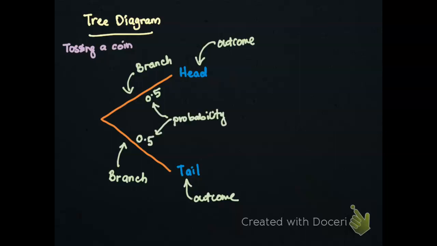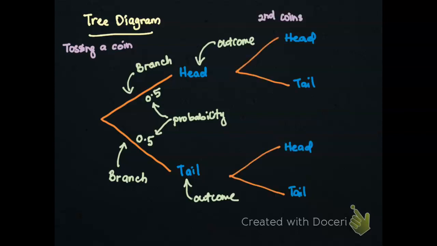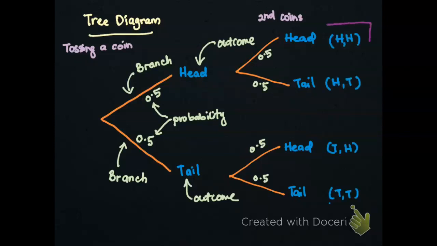Okay, now let's extend the tree diagram by tossing another coin. So this is how we represent the second coin, or the outcome of tossing the second coin. So from this tree diagram, you can identify the possibilities of your outcomes. Here are the outcomes that you will obtain from tossing two coins.